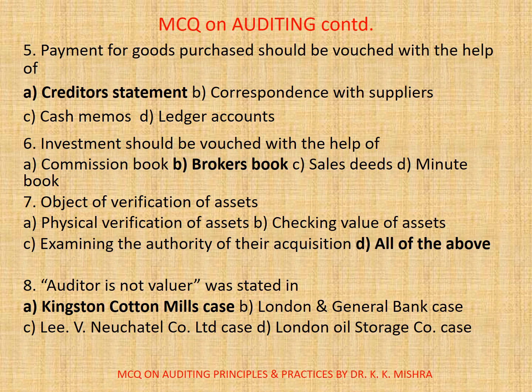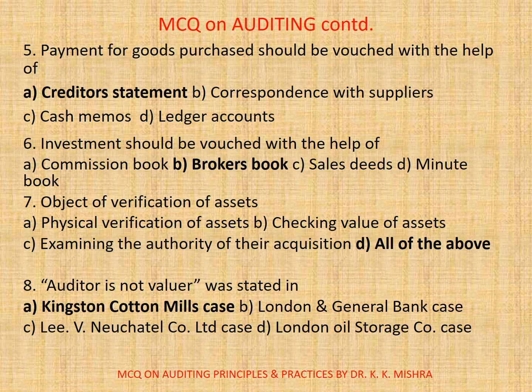Question number 5. Payment for goods purchased should be vouched with the help of A. Creditor's statement. B. Correspondence with suppliers. C. Cash memos. D. Ledger accounts. Correct option is A. Creditor's statement. Question number 6. Investment should be vouched with the help of A. Commission book. B. Broker's book. C. Sales deeds. D. Minute book. Correct option is B. Broker's book.